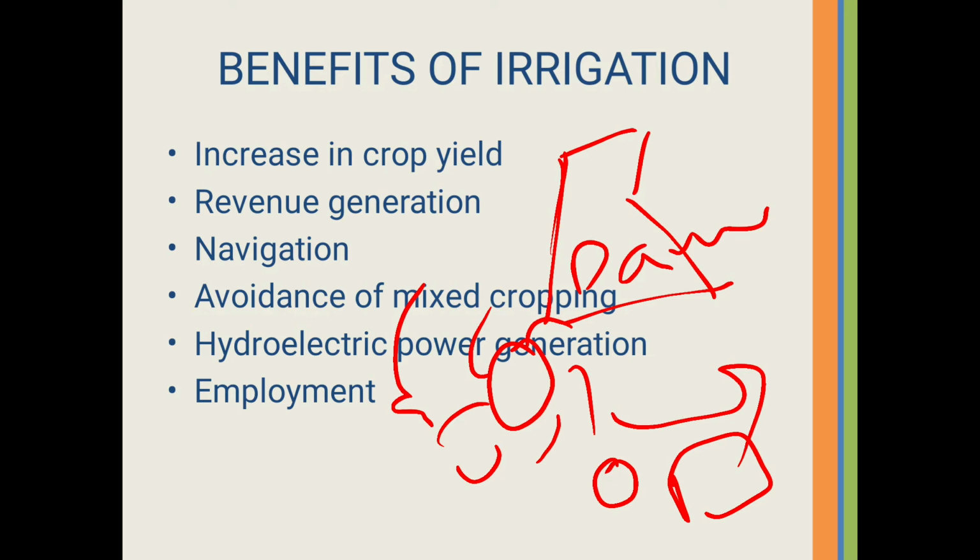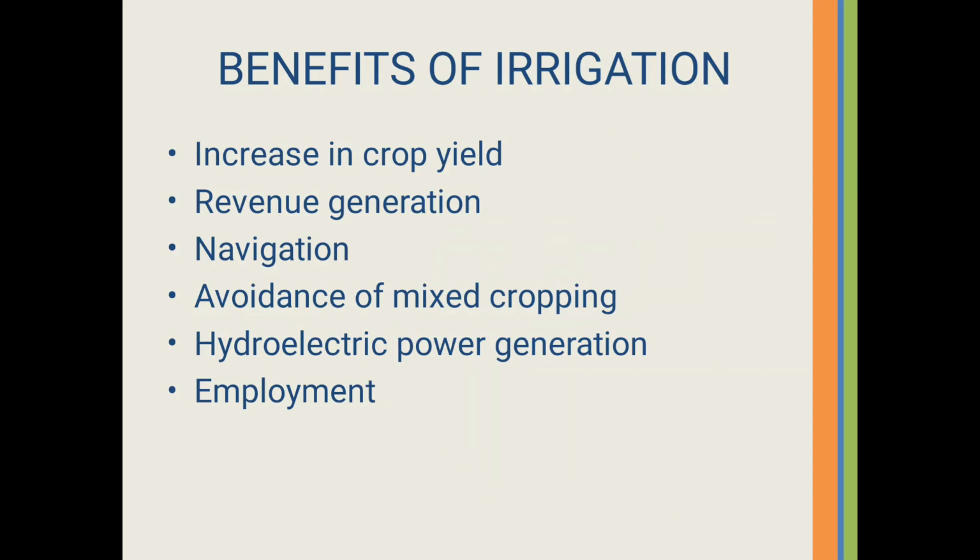So if for irrigation purposes we store water and supply water to the field, by storing and supplying water we can also fulfill another purpose, that is hydroelectric power generation. Now next is employment. Due to irrigation, one of the benefits is the generation of employment opportunities.